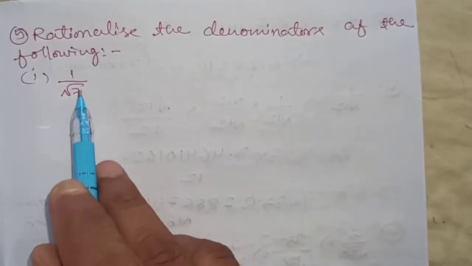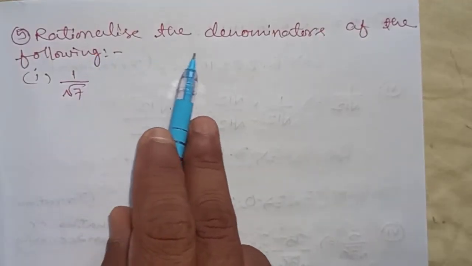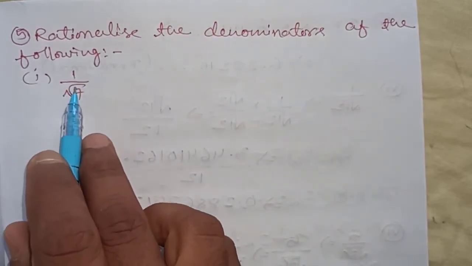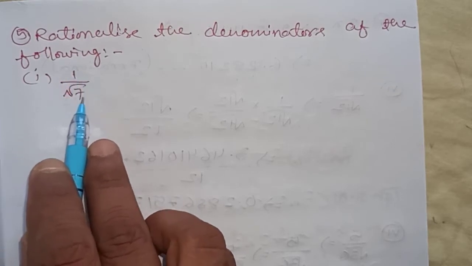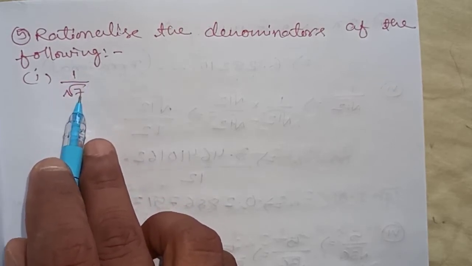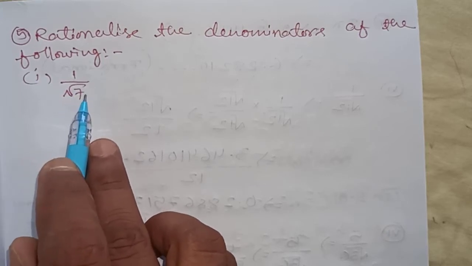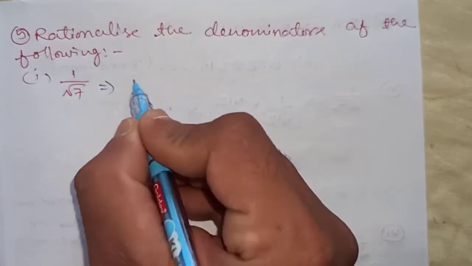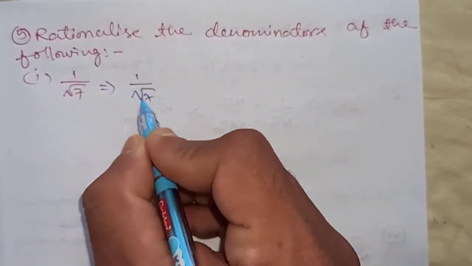Now question number 5. In question number 5 it is given: rationalize the denominators of the following. In the first bit the question is given 1 by root 7. We have to rationalize this. Already we have discussed that whenever you get a square root in the denominator, you remove it by rationalization.